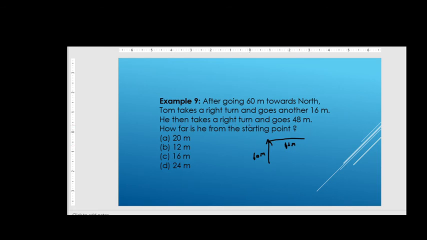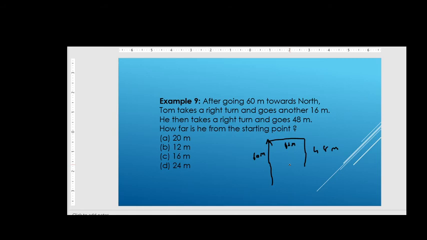He then takes a right turn and goes 48 meters. How far is he from the starting point? Right friends, how far is he from the starting point?